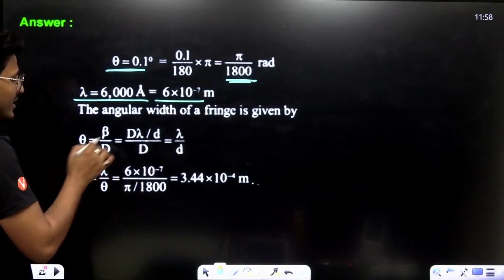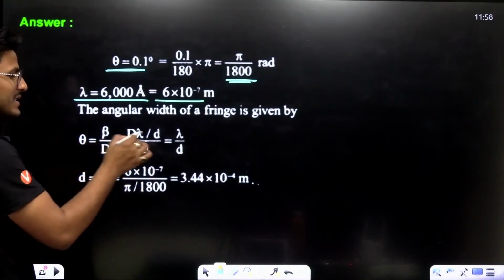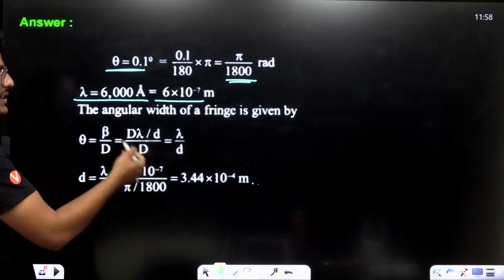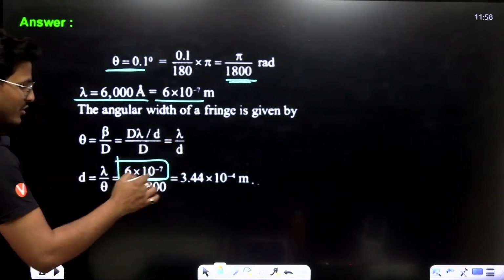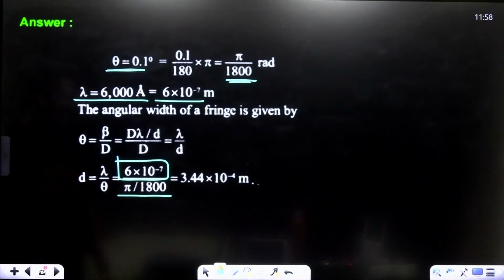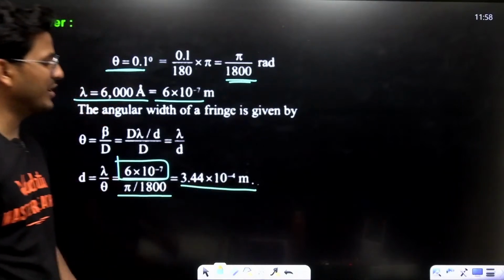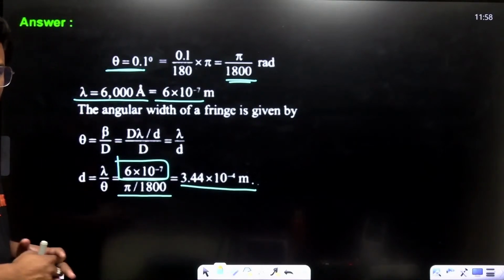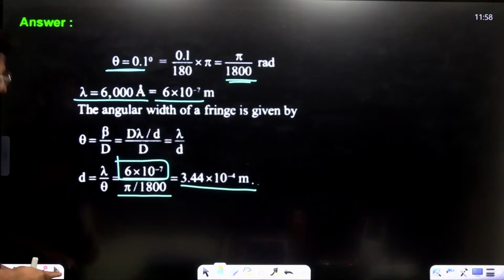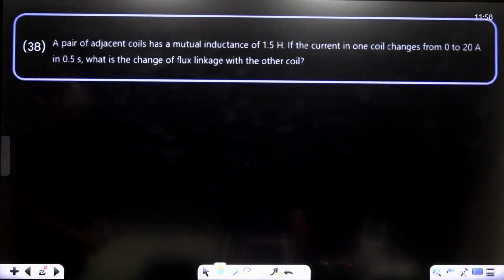Right. Theta is beta upon D. Beta is D lambda upon d upon D. D and D cancel, that means theta is lambda upon d. Lambda is 6 into 10 to the power minus 7, and theta is pi upon 1800. That is 3.44 into 10 to the power minus 4 meter. Is it? Okay. Now, moving to next.